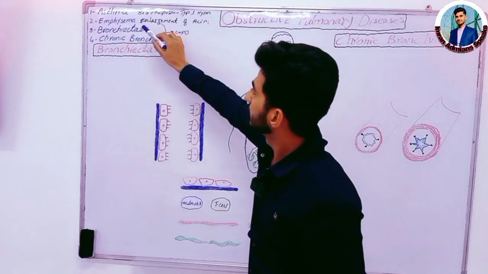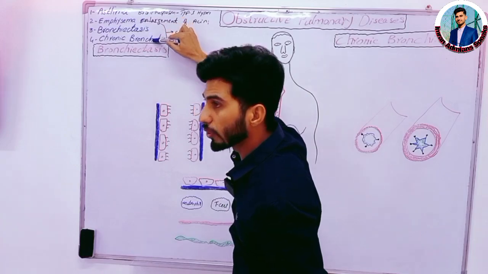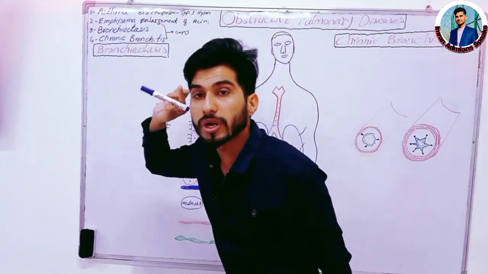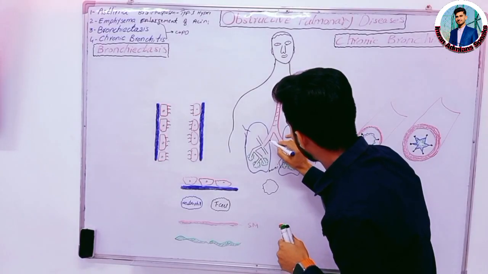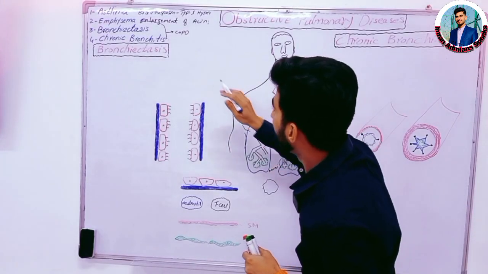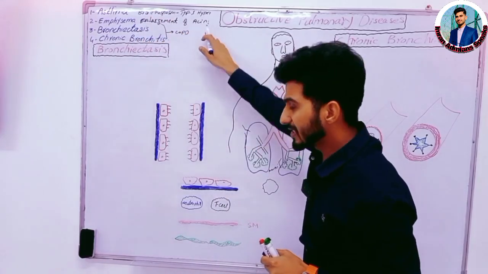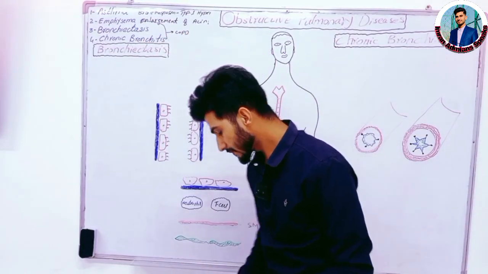Our answer is emphysema. The other three, asthma, bronchiectasis and chronic bronchitis, affect the bronchioles or bronchi, and during emphysema there is a destruction of the alveoli. So this is the main difference between these.